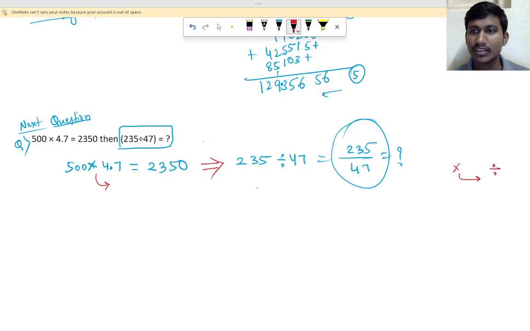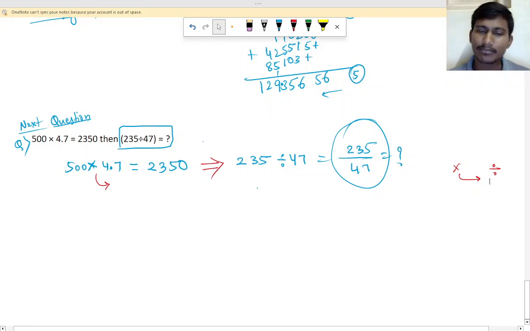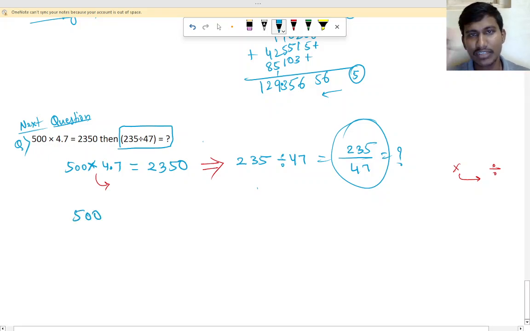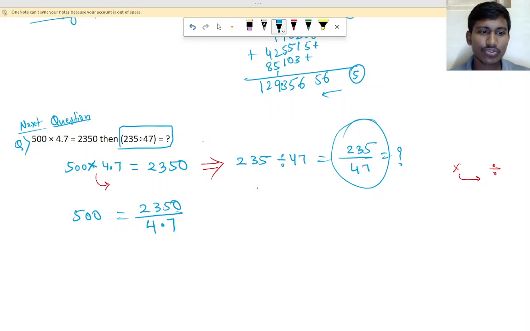Okay, wait, listen here, it will come. Don't worry, sometimes it will break for 1 or 2 seconds. So if you take it to that side, it will divide, right? So what will be the answer here? We are separating that side, so 2350 divided by 4.7, we took that side, that is division, right? So we have to write like that.